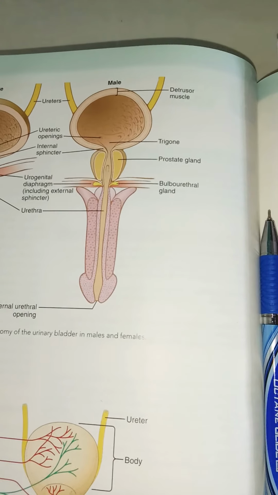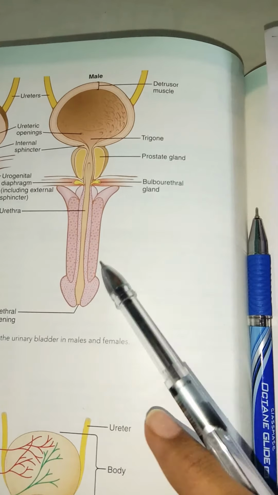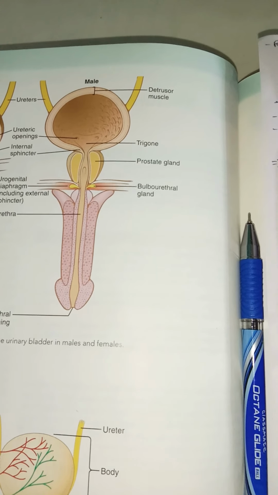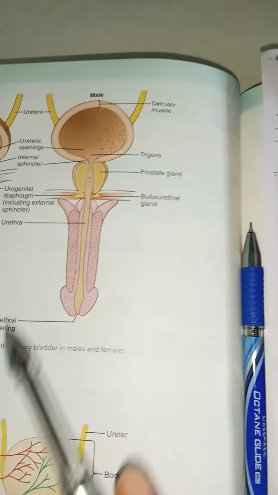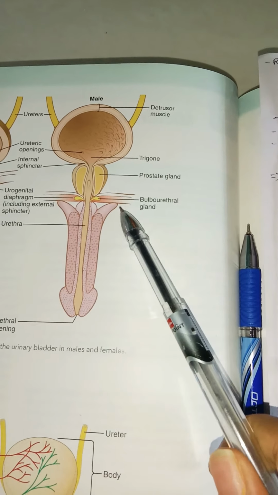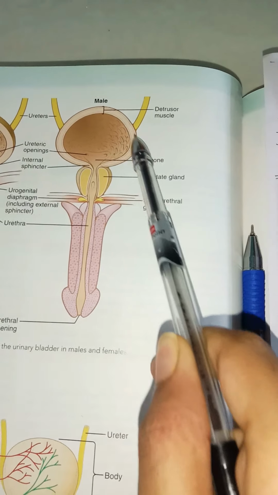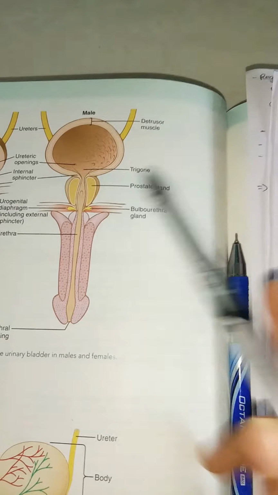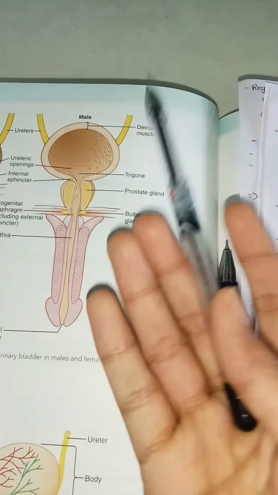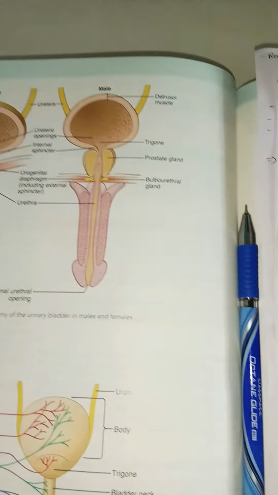The smooth muscle of the bladder is called detrusor smooth muscle, and its muscle fibers extend in all directions, and when contracted they lead to an increase in pressure in the bladder of about 40 to 60 millimeters of mercury. So contraction of this major detrusor muscle is the major step in emptying the bladder. Whenever this detrusor muscle contracts, this is the force which leads to emptying of the bladder.